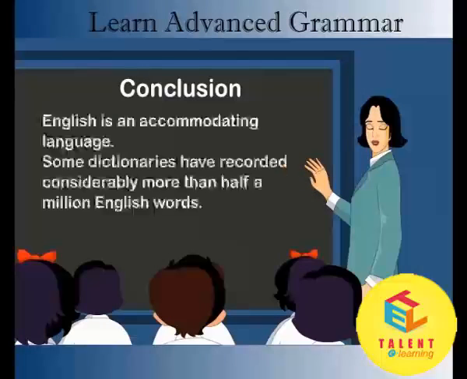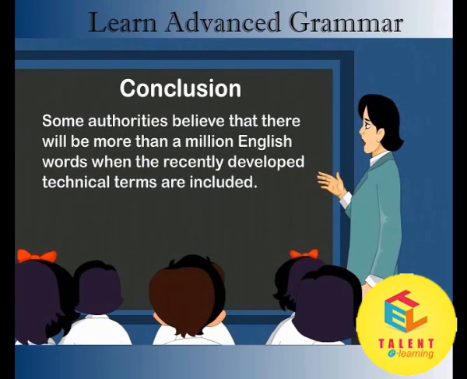Conclusion. English is an accommodating language. Some dictionaries have recorded considerably more than 500,000 English words. Some authorities believe that there will be more than 1 million English words when the recently developed technical term